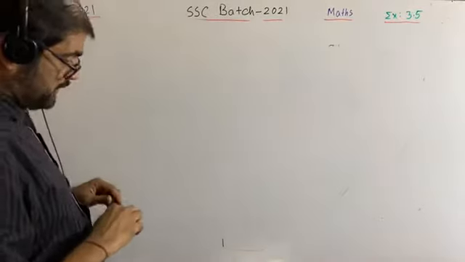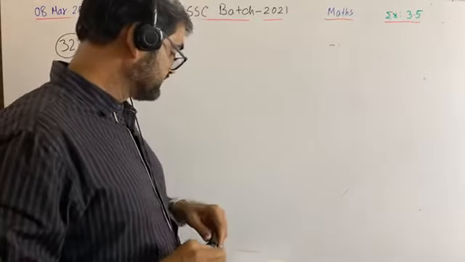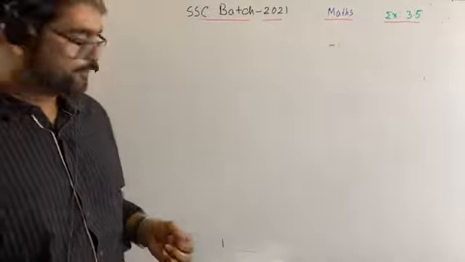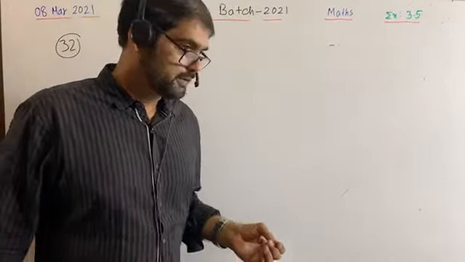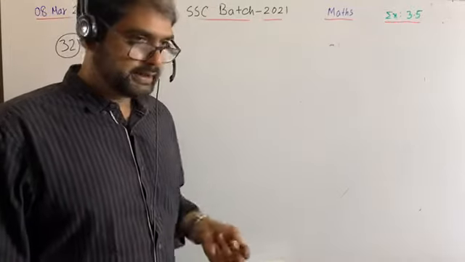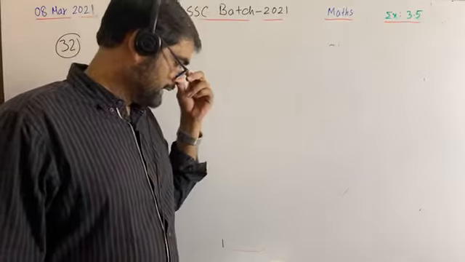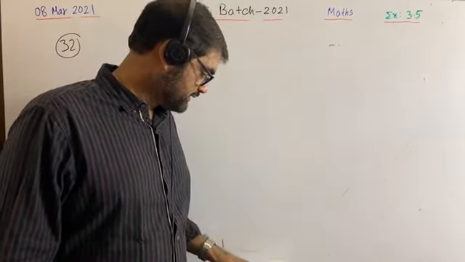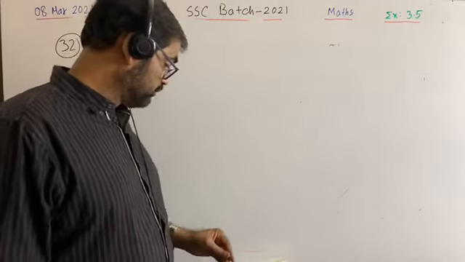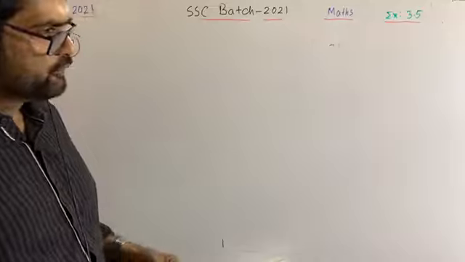The value added tax, that is called VAT, of sweets is X percentage. When you go to buy something in a shopping mall, then you are bound to pay tax, that is called VAT. A trader sells sweets at taka P including VAT. How much VAT is he to pay? You have to find VAT.